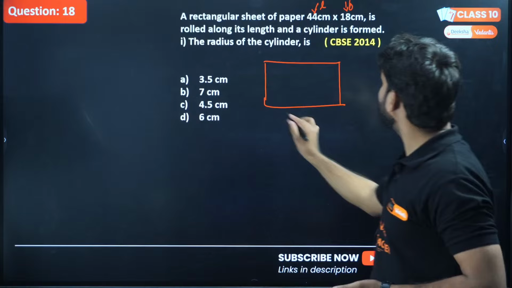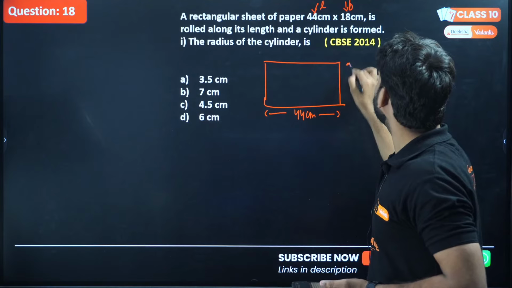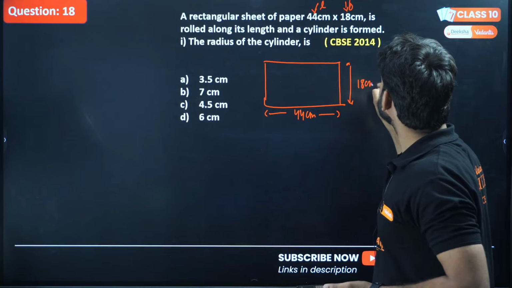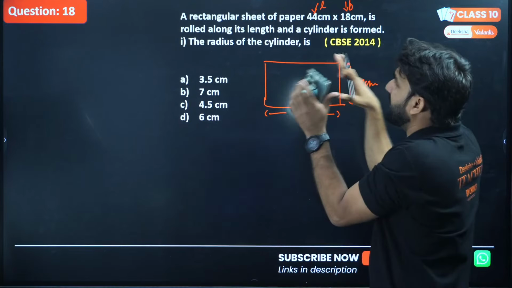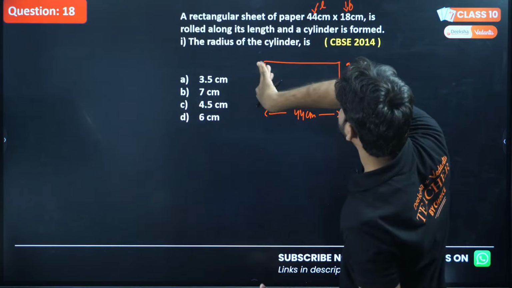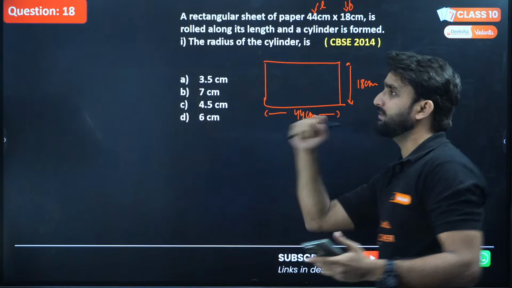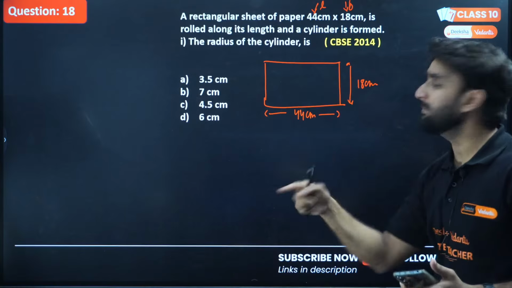So can we draw the diagram here? This will be 44 centimeter and this will be 18 centimeter. And this rectangular sheet is rolled this way to make a cylinder. At the bottom, there will be a circle whose perimeter will be equal to this.